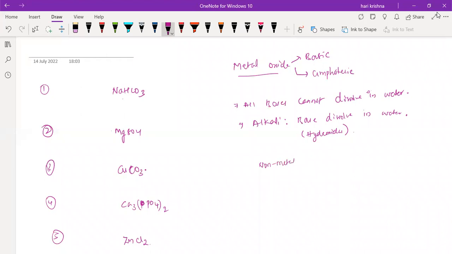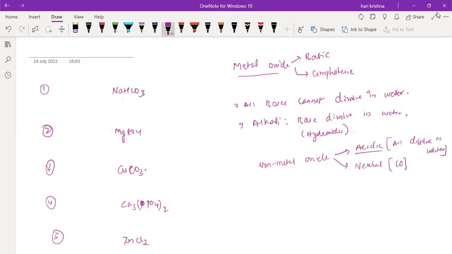Next, non-metal oxides. They are acidic in nature and neutral in nature. Neutral is only one, you can take CO, carbon monoxide. The remaining are all acidic in nature and will dissolve in water.